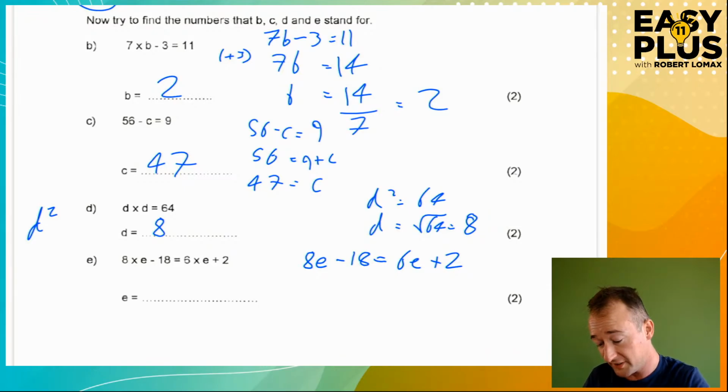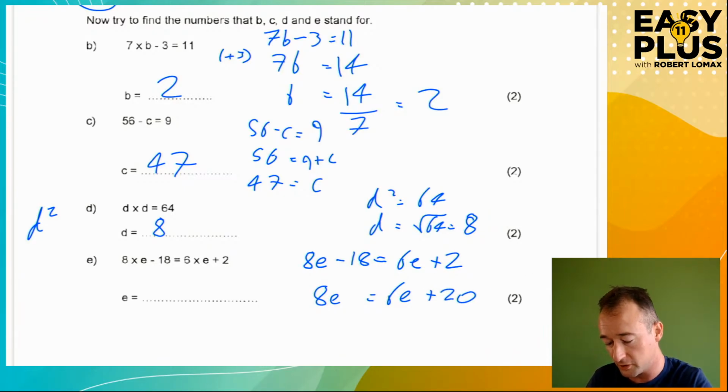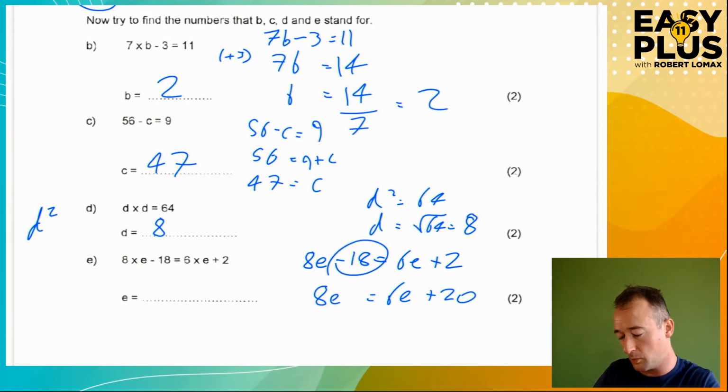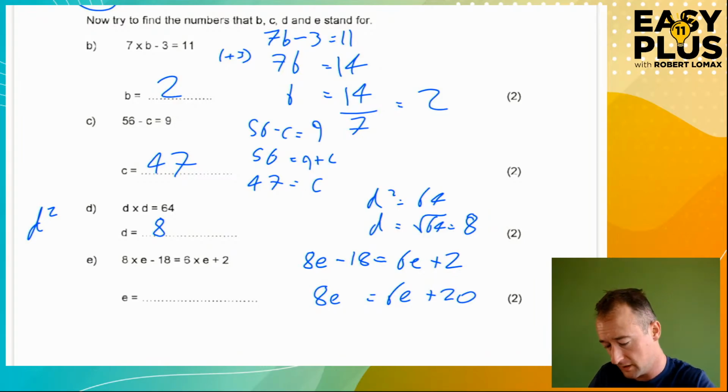We want to do plus 18 to both sides, because everything we do, we do to both sides. So plus 18 gets rid of 18 on the left because we've done the opposite. Equals 6e. We haven't added any e's, so that stays the same. Plus, we're adding 18 to 2, which gives us 20. Remember, we're dealing with the number terms here, not how many e's there are. We're dealing with how many numbers are added on. So we've added 18 to both sides to get rid of the minus 18 term. And that's what we've done.